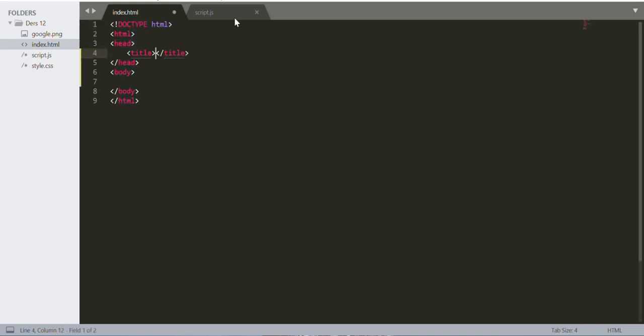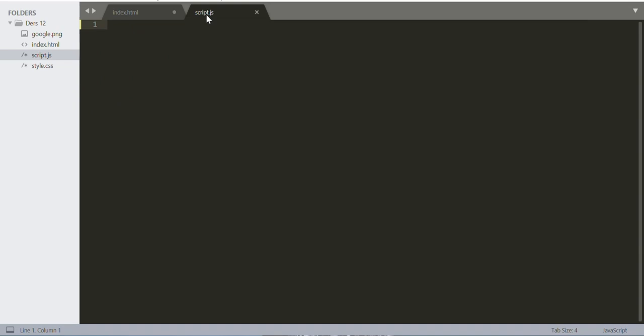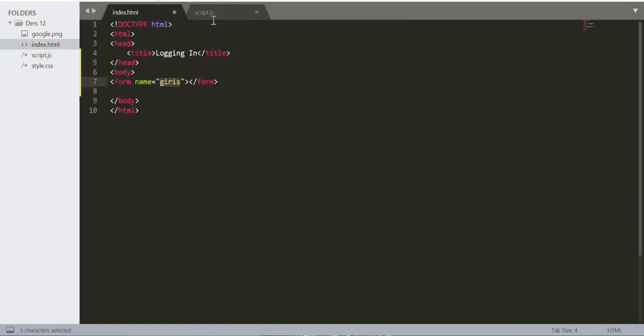The title is going to be logging in. And then right after here, we are going to get a form. The name will be, let's just go like this. This means login in Turkish, so I'm just going to go like this because it's going to be easier for me. You can do this whatever you want to, but just keep in mind that when we go to Java, you have to change your code into whatever you change it into.